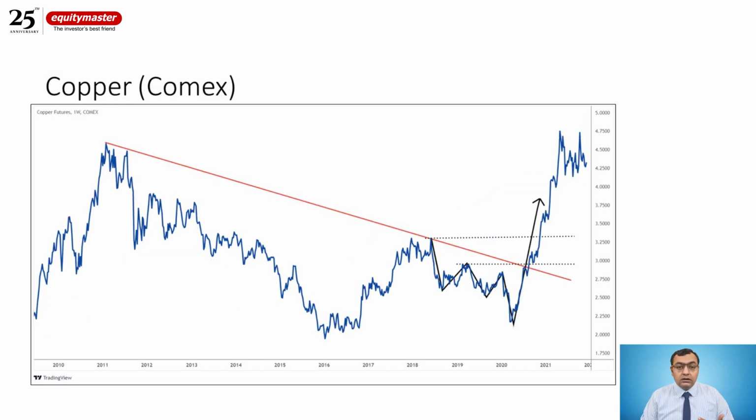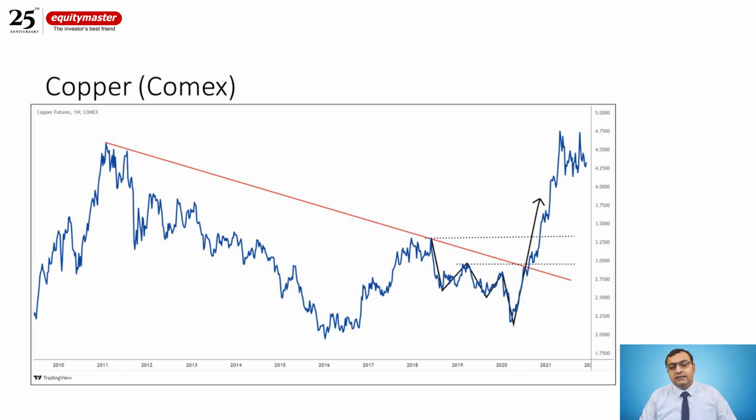Again, copper, the most volatile commodity, I would say, and the most traded commodity after gold and crude. Now, if you look at copper since 2011, for the first time it broke out of the falling trend line, and it broke out when the pandemic recovery, the V-shaped recovery, happened. And one sector that comes to mind when you look at the copper breakout is the metal space.